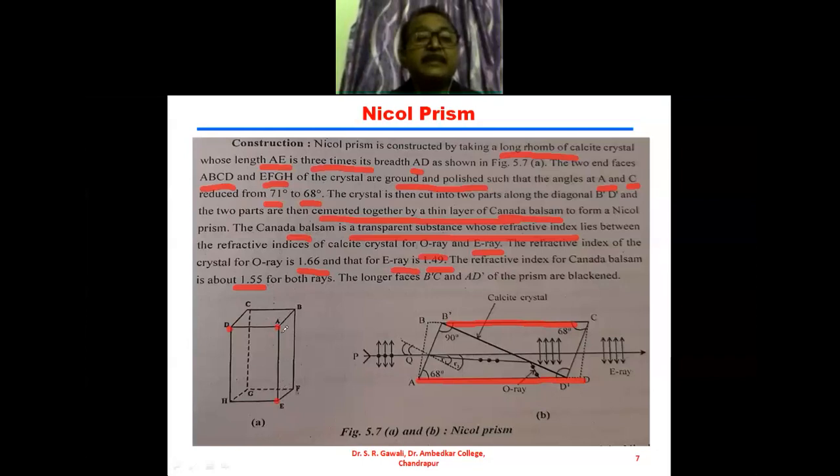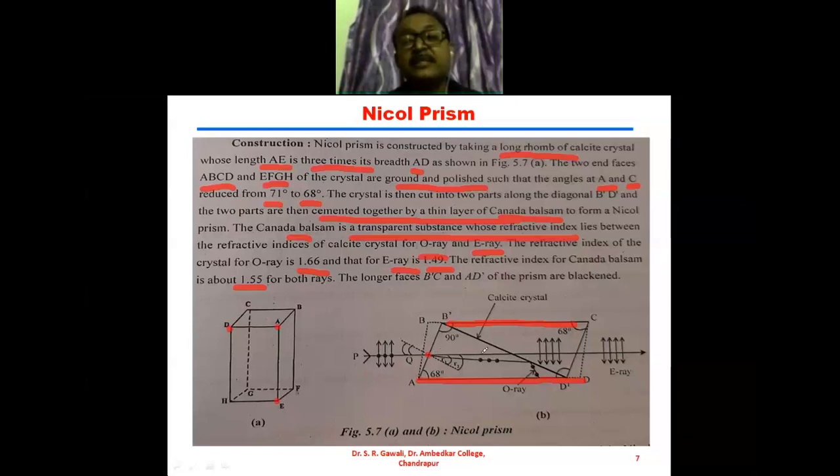Here this is the long rhomb of the crystal whose length AE is 3 times its breadth, that is AD, and when unpolarized light is allowed to be incident on the face AB dash, then this unpolarized light is refracted into two parts along this direction and along this direction.